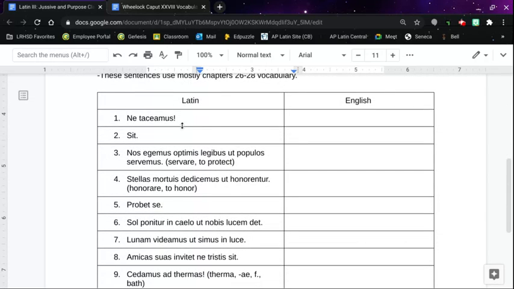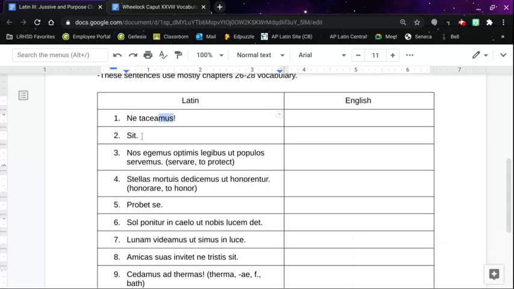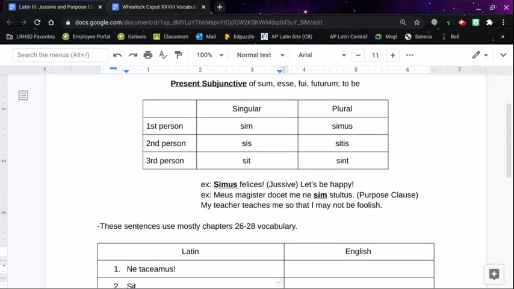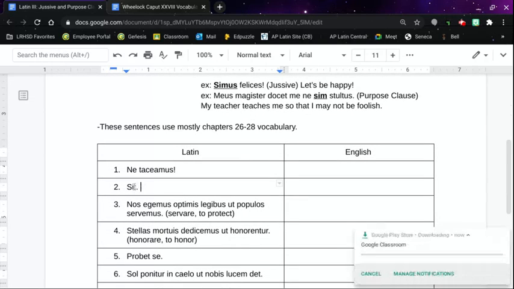As a reminder, if your main verb or your only verb is present subjunctive, you translate it as let. So number one, it's got a negative in here. So let us, I'm saying us because of the we ending, so let us not be silent. Let us not be silent. Okay, number two, I think we did in class. It's from the verb to be, which is one of the only irregular subjunctive charts. And this would just be let it be, or let him be, or let her be.